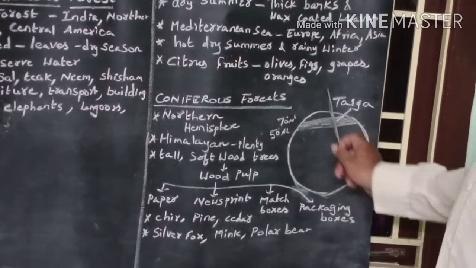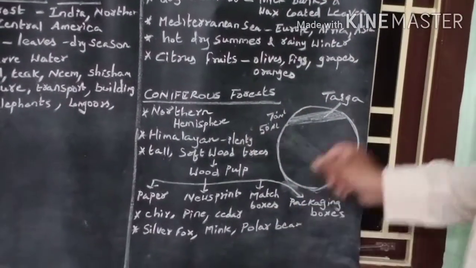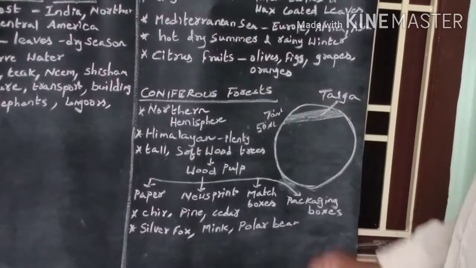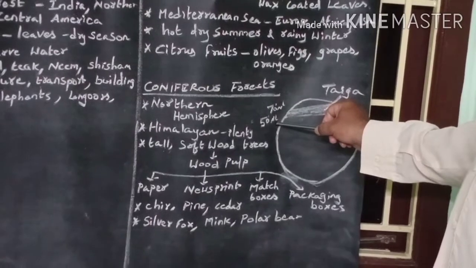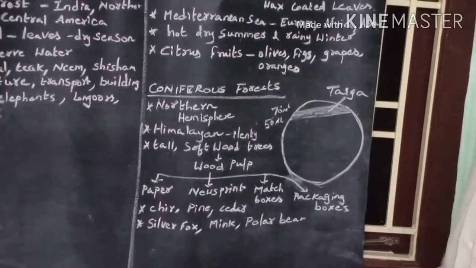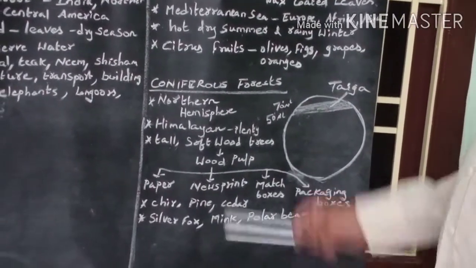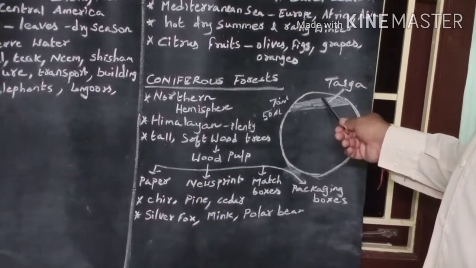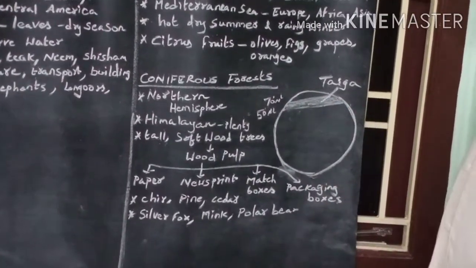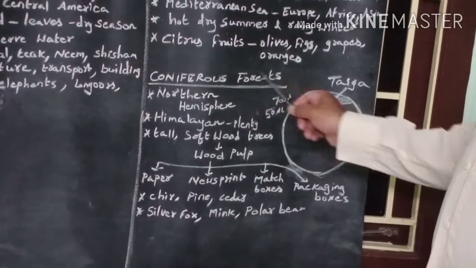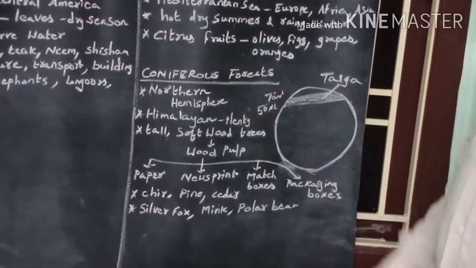This forest is found in the northern hemisphere of the taiga region, between 50 degrees north latitude and 70 degrees north latitude. This forest is also called taiga forest. As coniferous trees grow in this forest in plenty, this forest is called coniferous forest. Coniferous trees are also found in plenty in the Himalayan region.